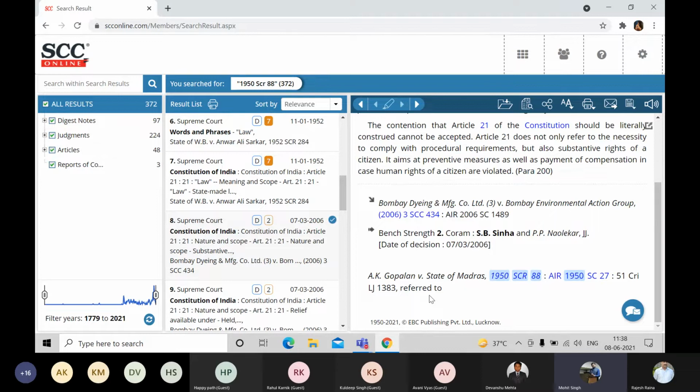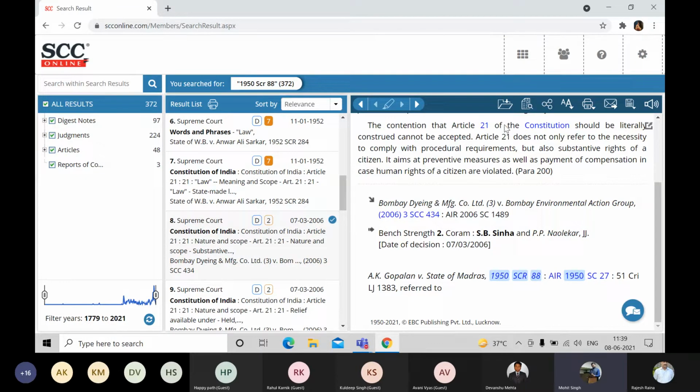Now I would like to show a very good feature that has been introduced recently in SCC Online. Whenever you are preparing your case compilation or compendium, I can help you with that. What I can offer you is that the software will help you create the compendium for you. All you need to do is select the documents which you want in your compendium or case compilation, and the software will take care of the rest.